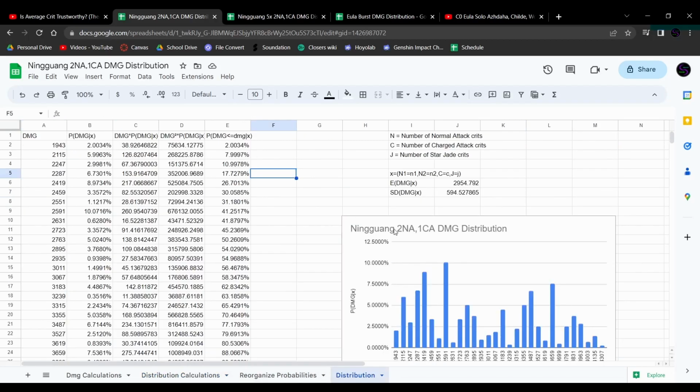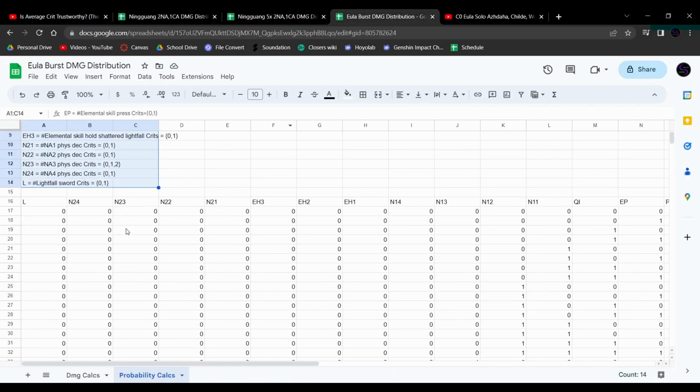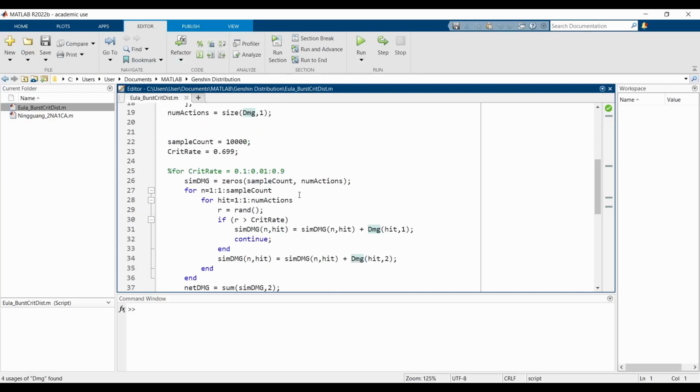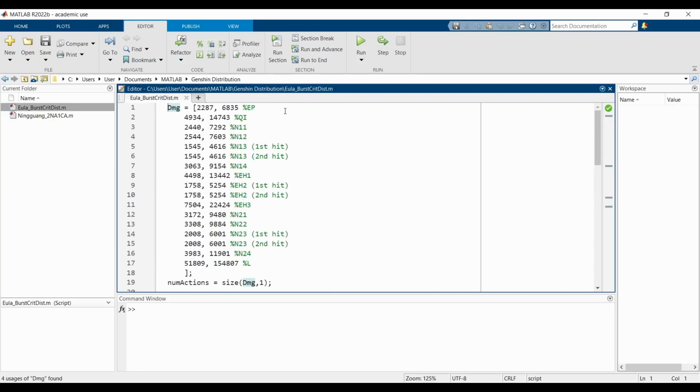It's going to be very difficult once you get to very large, very complex rotations. So instead, what I actually did is let a computer do it for me. I programmed something in MATLAB to do it.